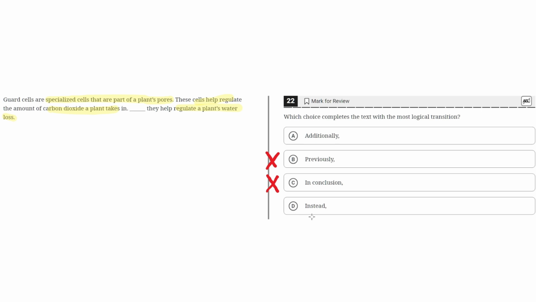D. Instead. This is incorrect because instead implies that there's a contradiction between the second and the third sentence. But as before, this is not the case, since the third sentence adds an additional reason upon what was said earlier. So D is incorrect. Therefore, the correct answer is A.